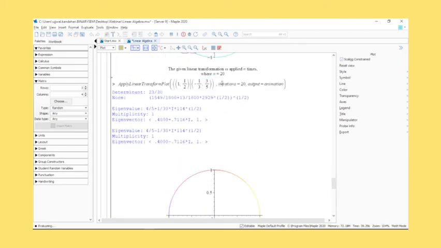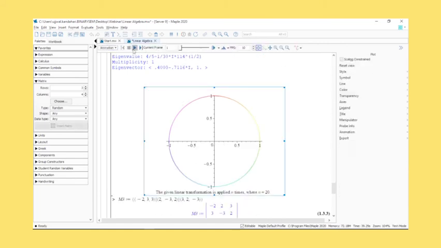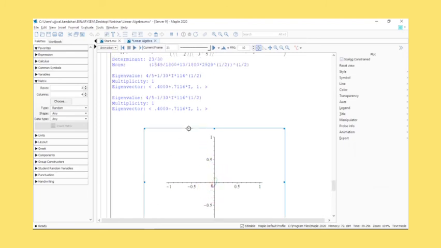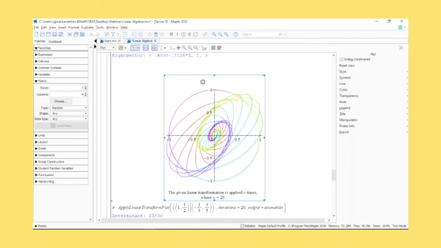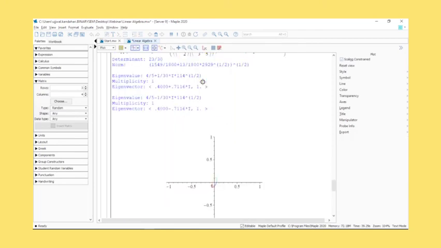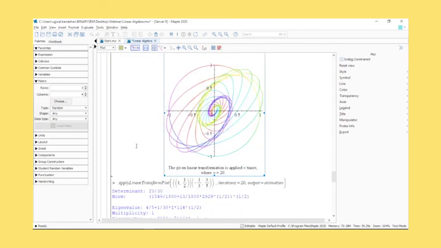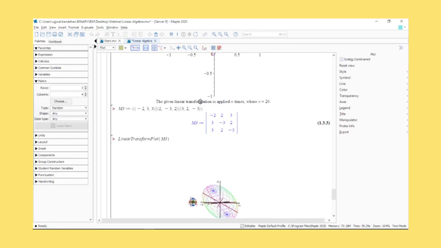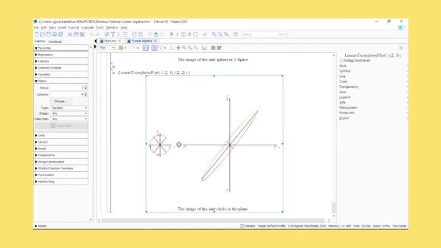I can get a similar thing as an animation. Again, a similar example, just output equals animation, the function is the same. You should be able to visualize it as well. This is what happens. And this is the whole 20 curves being displayed to you at once. So you're able to see what sort of linear transformations there are. You can visualize them extremely easily. Under the matrix here, I can get a linear transform plot for this as well. This is just a unit sphere. Different examples for different cases are definitely available.